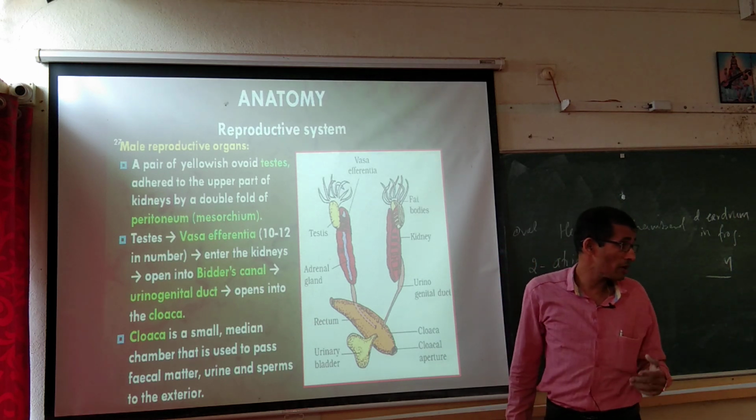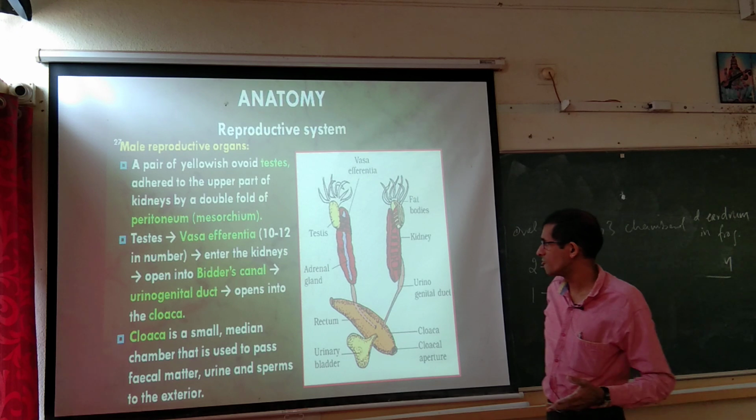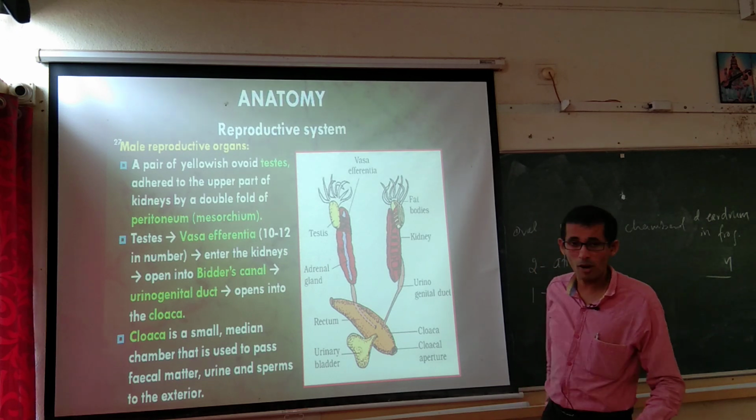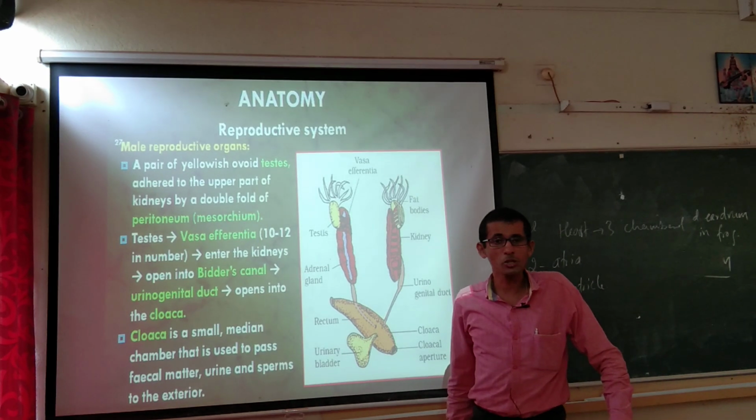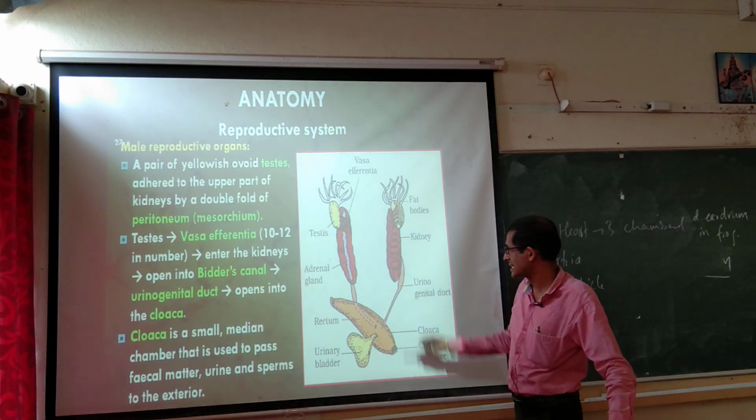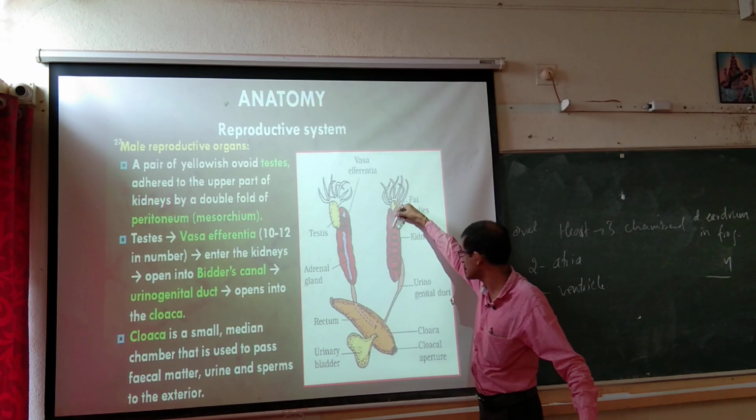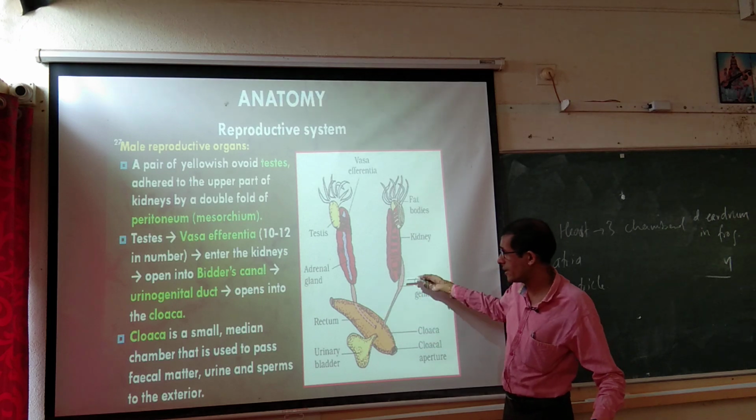The vasa efferentia will emerge out from the testis, and the number of vasa efferentia is about 10 to 12. They enter the kidney, into the inner side, and open into Bidder's canal.